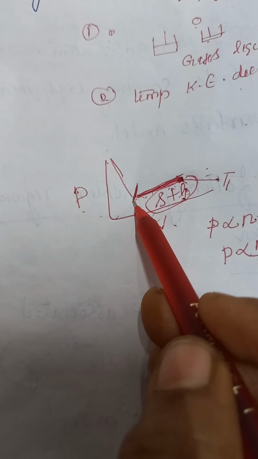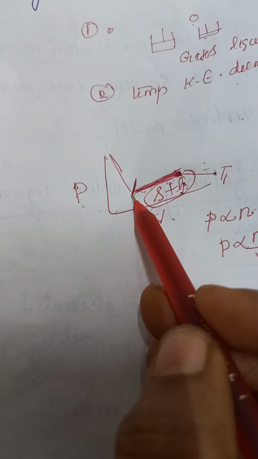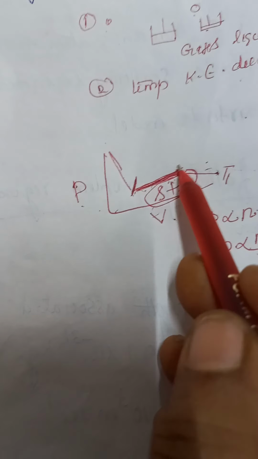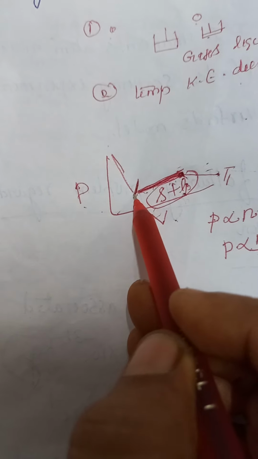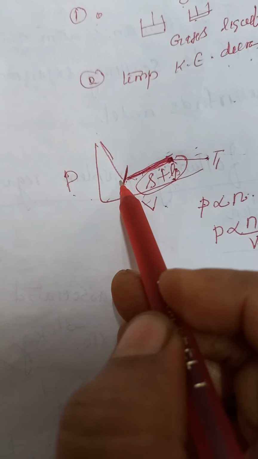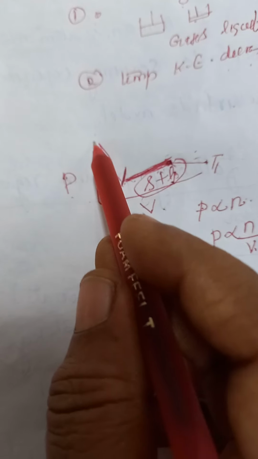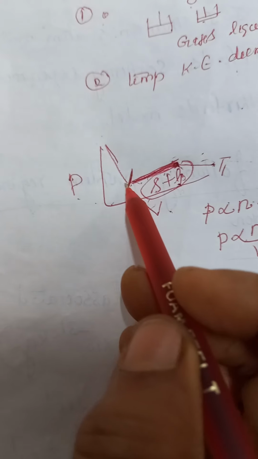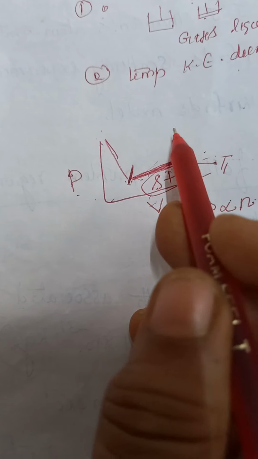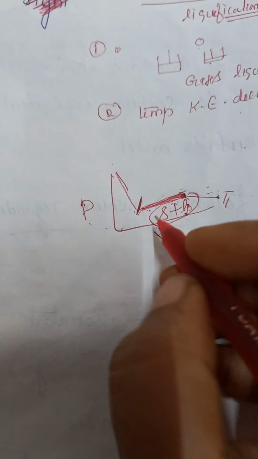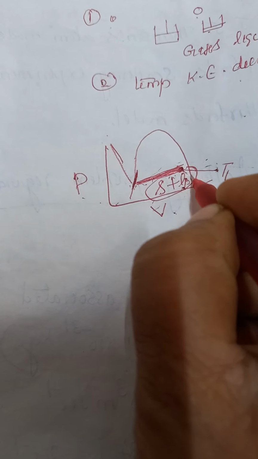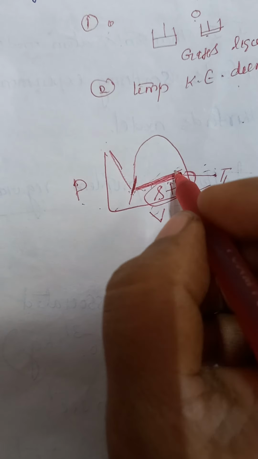Then at this point, liquefaction is completed. That is, the gas has fully changed into liquid, and that liquid cannot be compressed, so pressure increases. This is the explanation of this curve. The same thing happens at many temperatures. Here we are getting a dome shaped area in the middle.